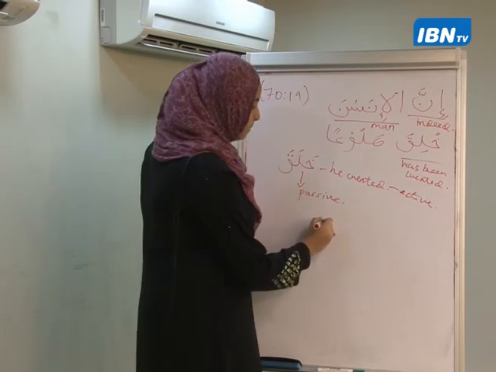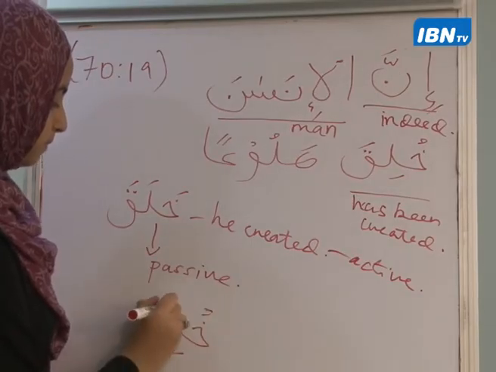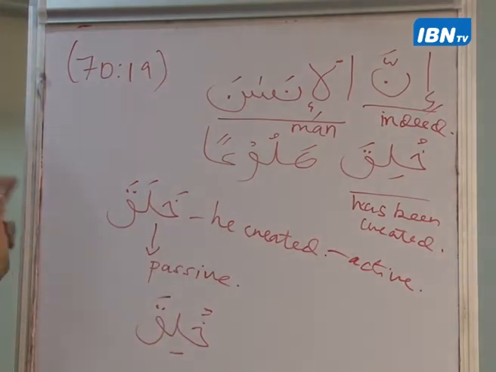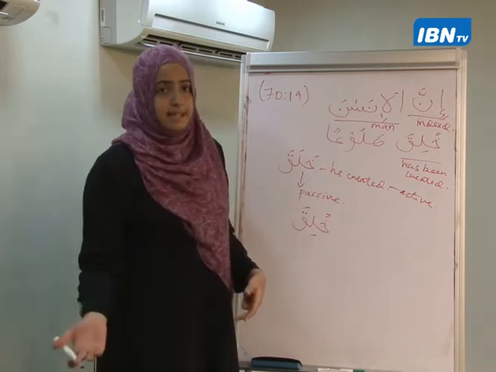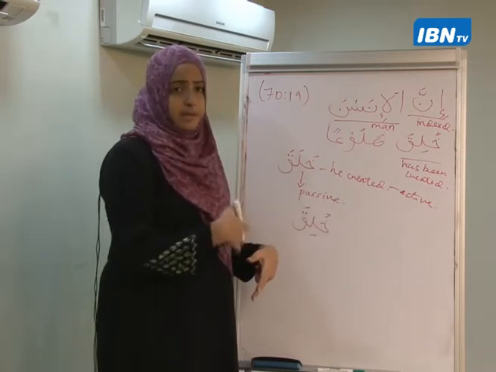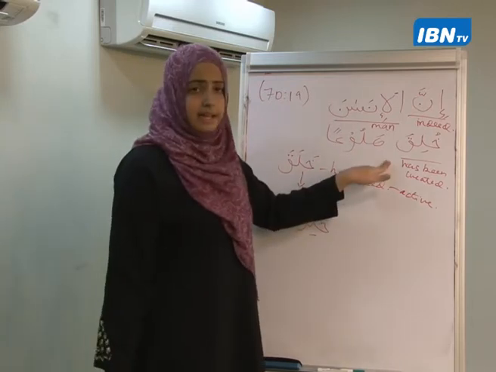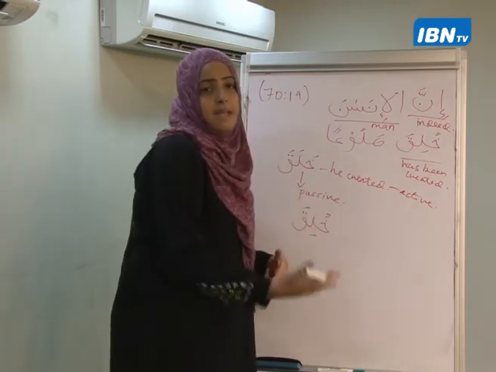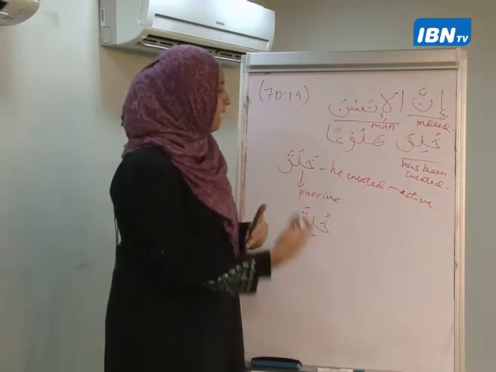So to make it passive, it becomes khuliqa. Khuliqa means has been created. Khalaqa, he created. Inshallah, we'll be looking at the present tense today. Khuliqa means it has been created, meaning that it is in the passive form, not the active form.